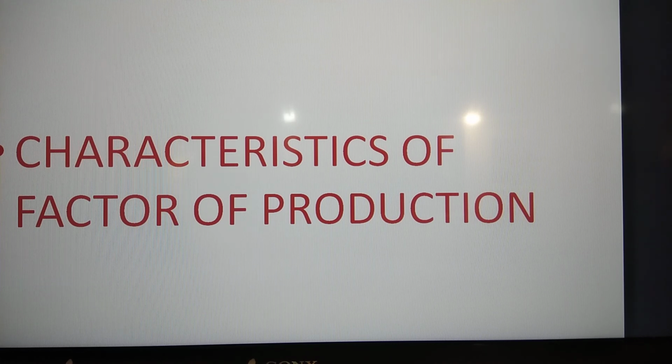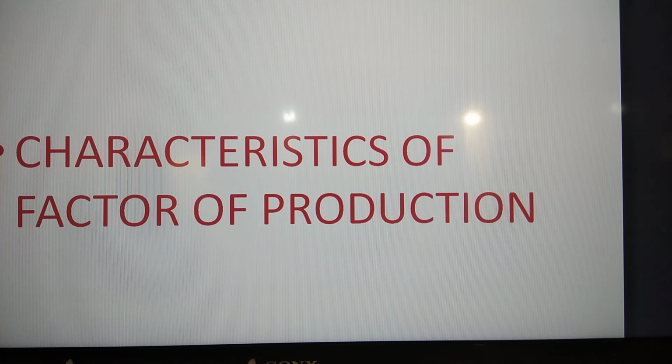Like the production of handloom cloth requires a large quantity of labor and simple machines like the handloom, while in modern textile mills, a large quantity of automatic machines but only a few workers are required to produce cloth.